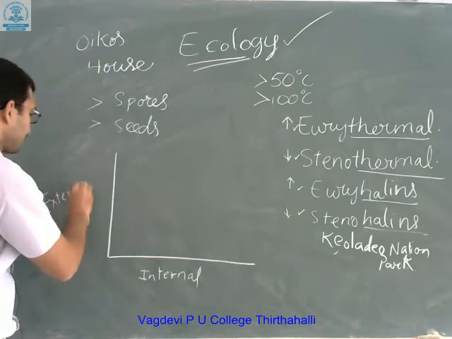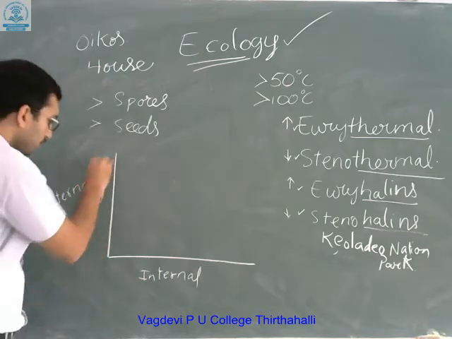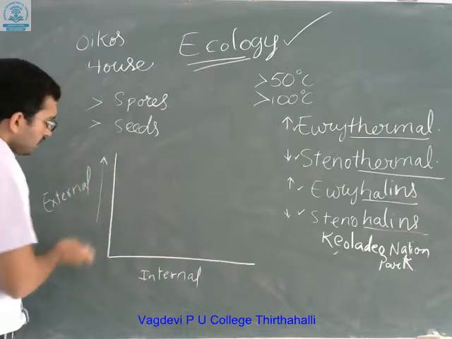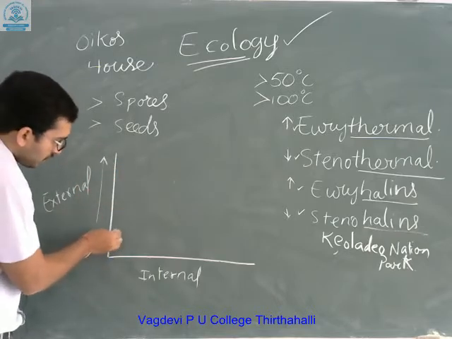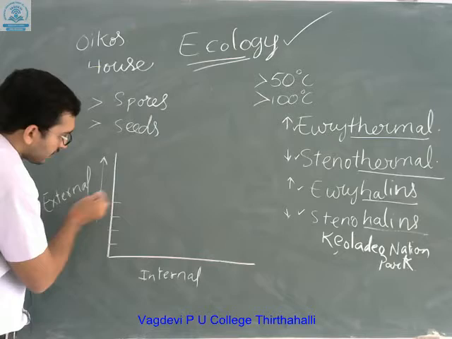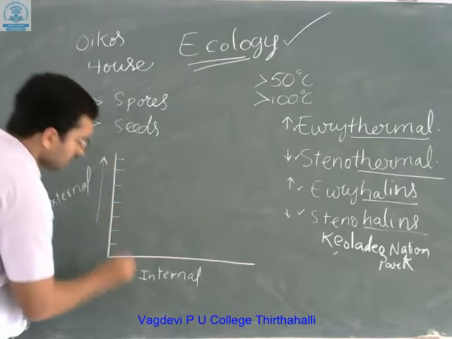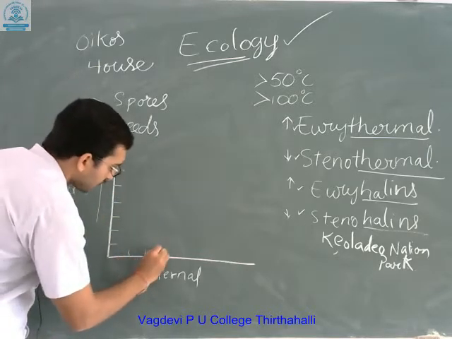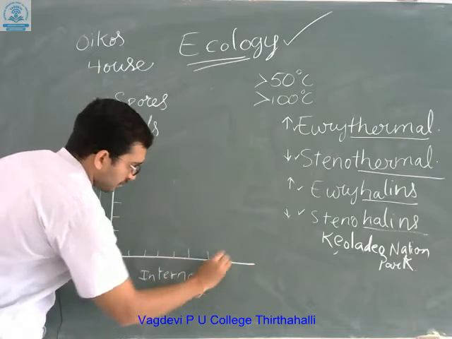Here we are going to show that external temperature is increasing, and here we show the internal temperature in the graph.